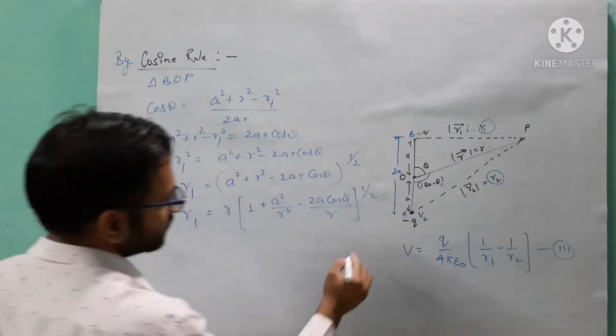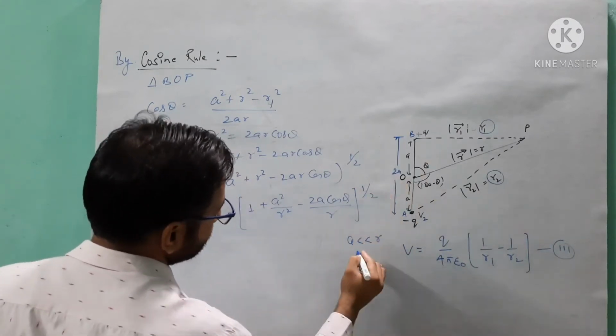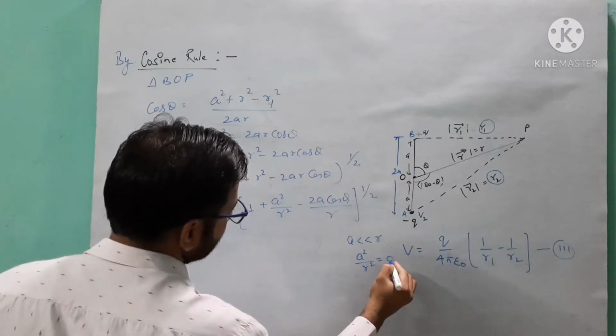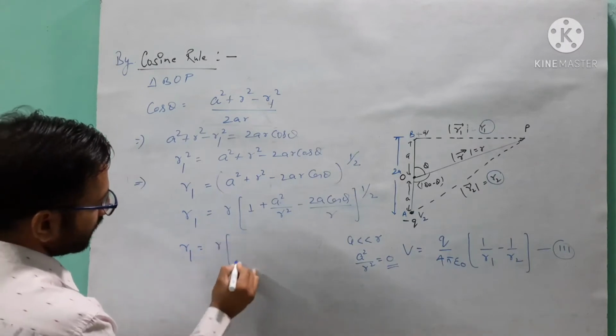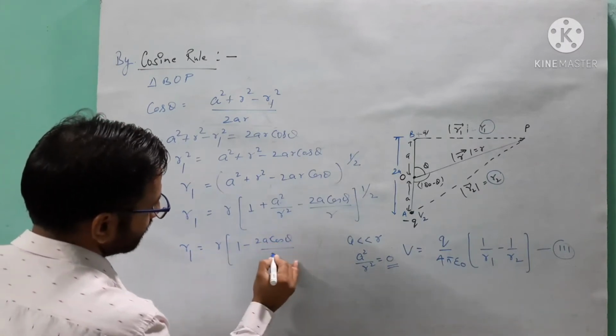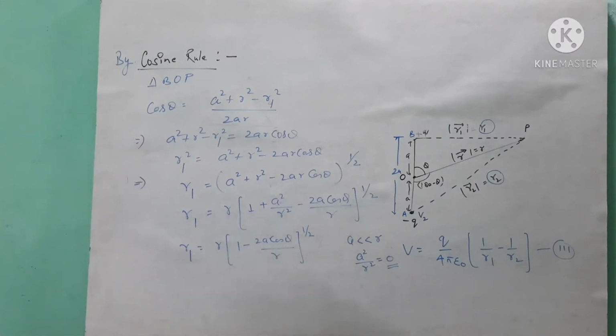And student, as you know that A is much smaller than R, we can say A square by R square is equal to 0. We will neglect this value. So R1 is equal to R times (1 minus 2A cos theta by R) raised to the power half. This is the value of R1.